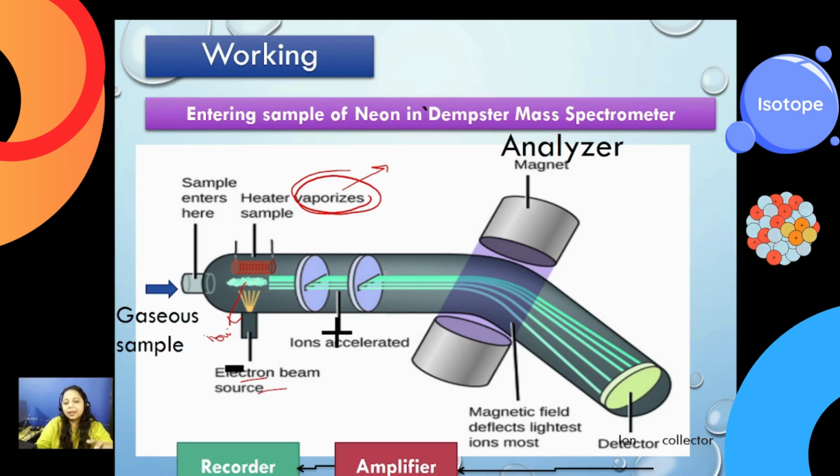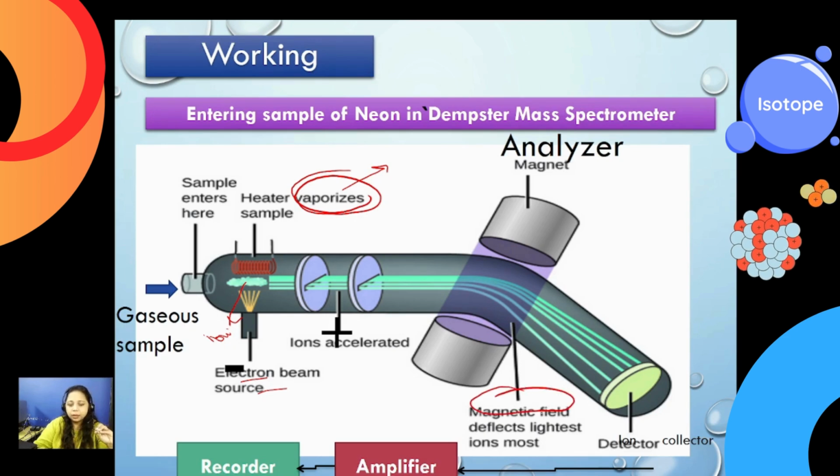Then the ions are accelerated by passing through certain plates, and then they pass through the magnetic field, which diverts them to take different paths, and whatever sample we are taking, they fall on different detectors. Then the result is amplified and recorded.